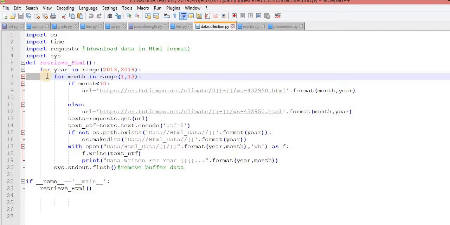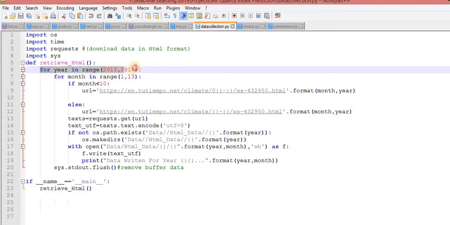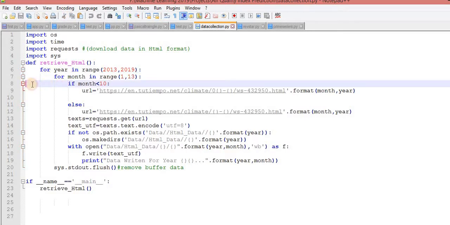Now what is the complete scenario? This for loop is part of this for loop. Now this if condition, you can check it out: there is 1 tab, 2 tabs and 3 tabs. That means this is part of this for loop.